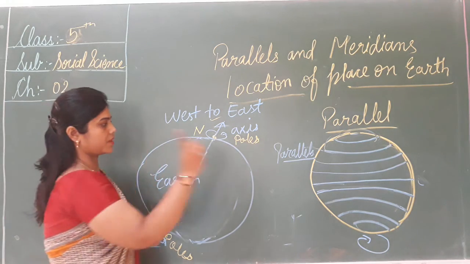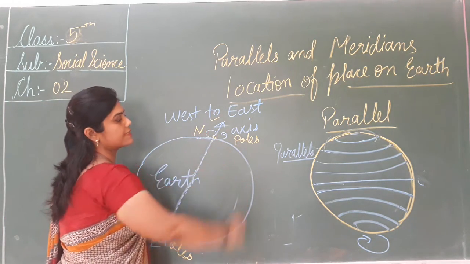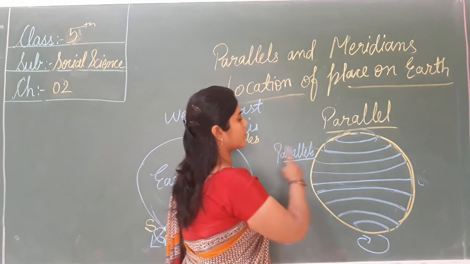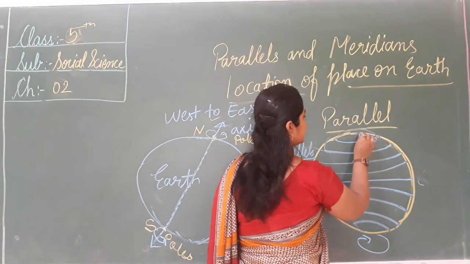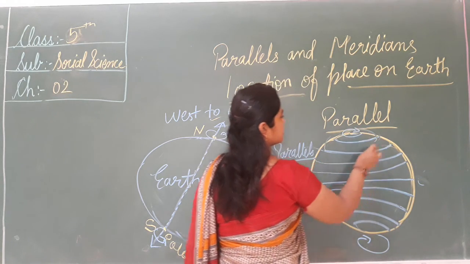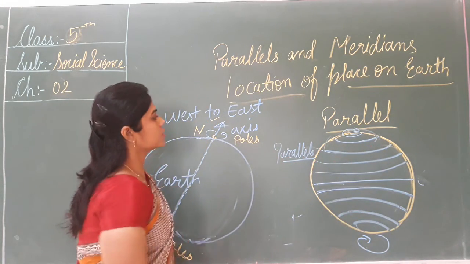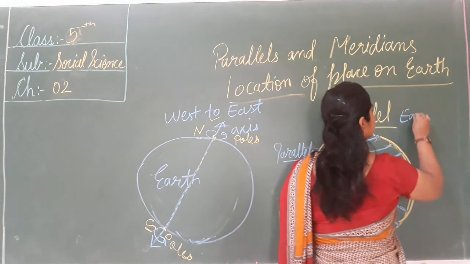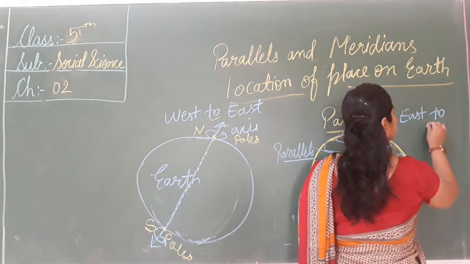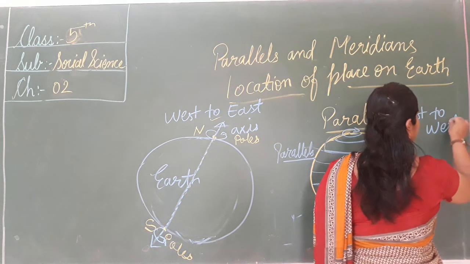See this, west to east, and this parallel rotates from east to west like this. So this circle rotates from east to west.